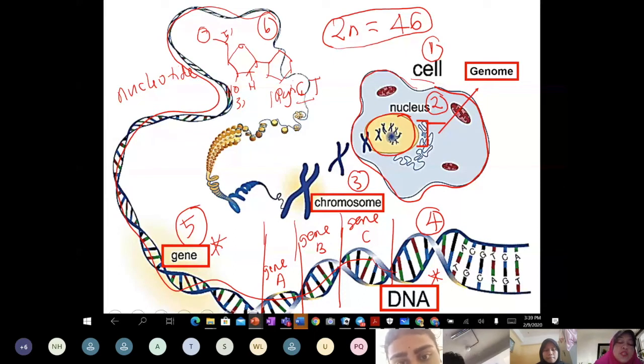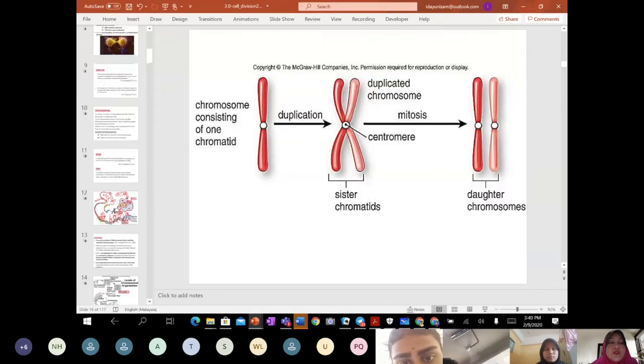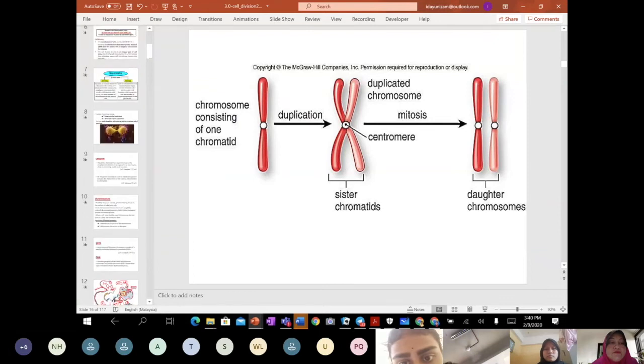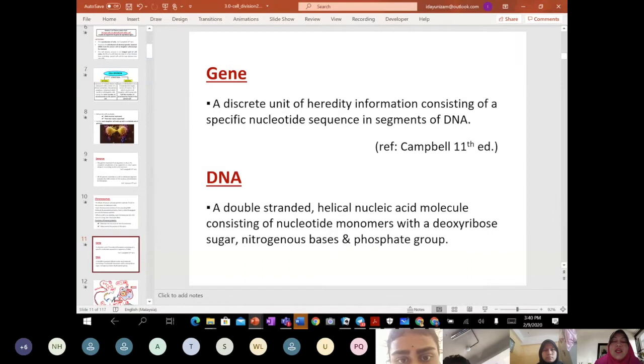So basically this is what you need to know, class, the concept of what you are going to learn under cell division. So far you can follow teacher? This is what teacher tries to share with you, a few terms. When you learn about terms, you need to know what a chromosome is, and then from the chromosome, what a gene is. If we refer to Campbell, Campbell mentioned that a gene is a discrete unit of heredity information.